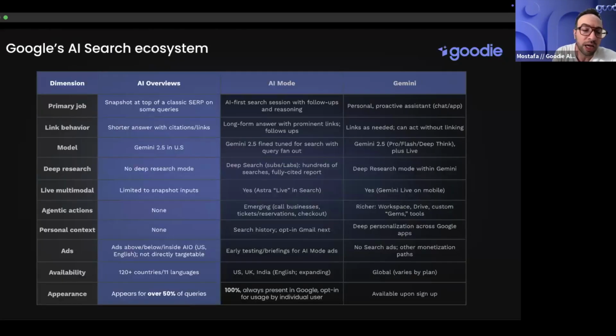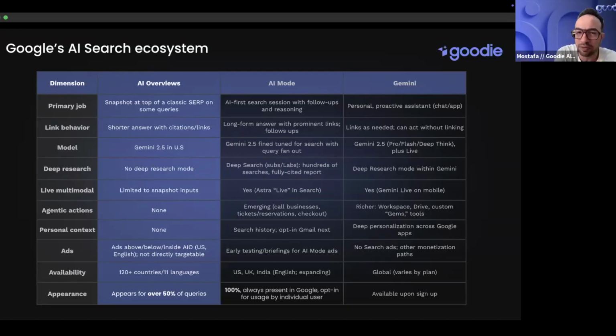So how AI mode is different from AI overview, I think there are a bunch of factors that you can see here. The primary job of AI overview is essentially a snapshot on top of the SERP. Their link behavior is different. The model is using 2.5, and I think most of them are starting to use that model now. There are no deep search or deep research capabilities. It's not multimodal, and there are no agentic actions. Ads are coming above or under, and it's available across the entire Google ecosystem right now, and it appears for nearly 50% of queries. That's for AI overview. For AI mode, it's an AI first search session.